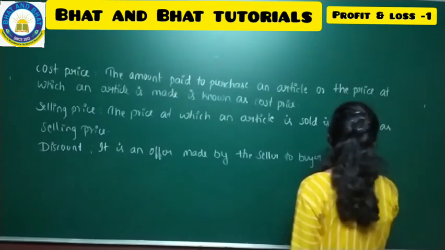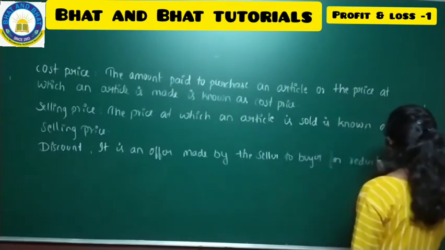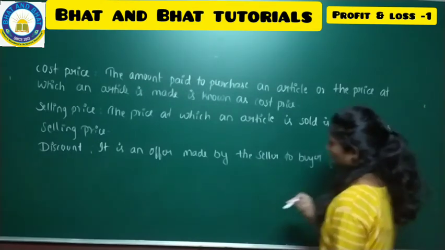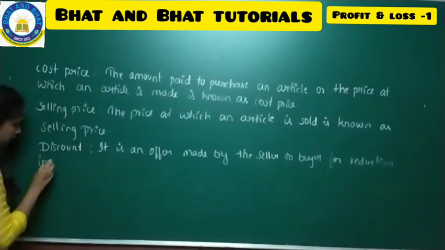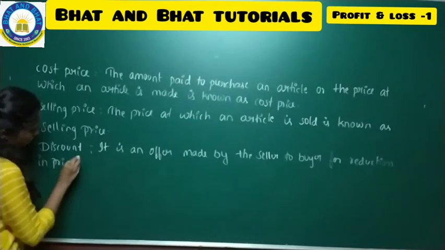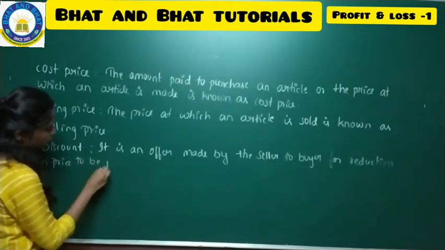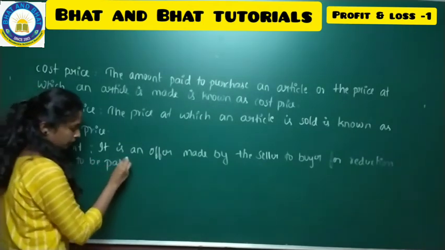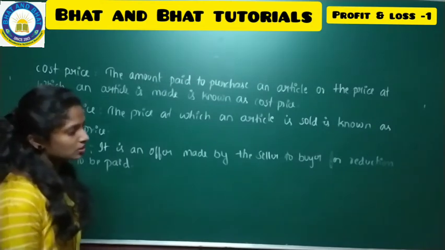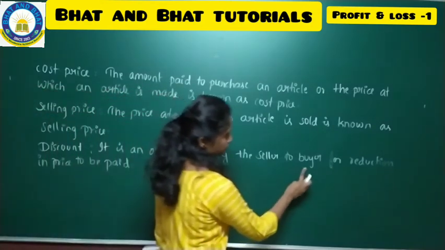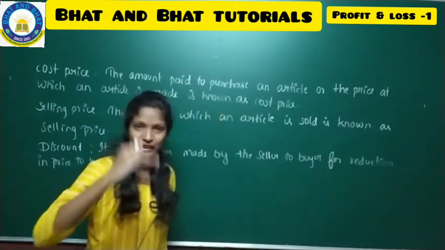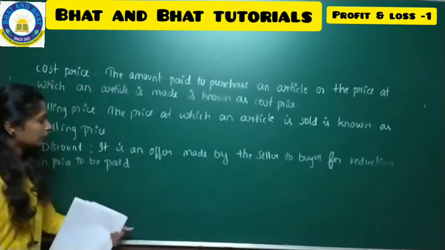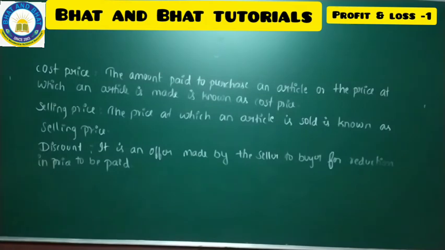Whatever amount the customer or the buyer is paying, on that the reduction will be there. They'll make the amount lesser. That one we are going to call discount. Take down this.